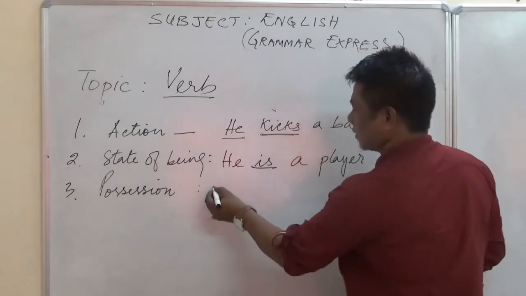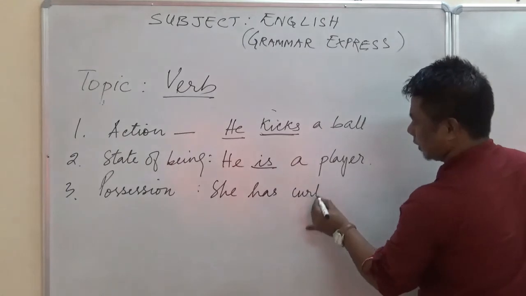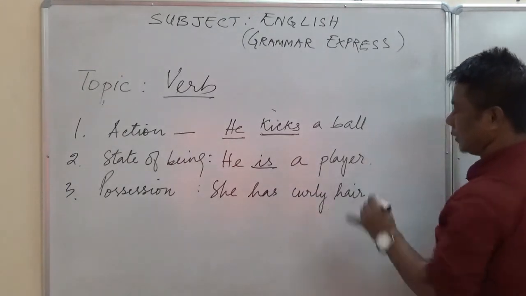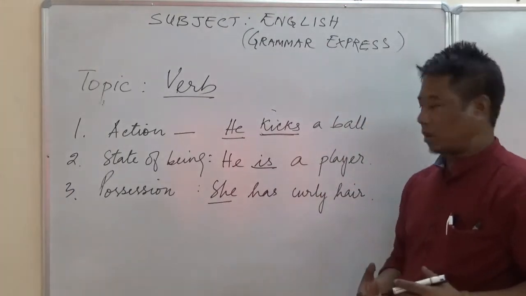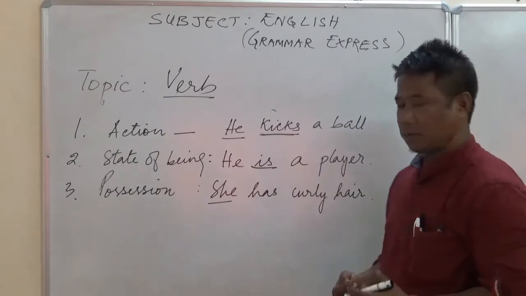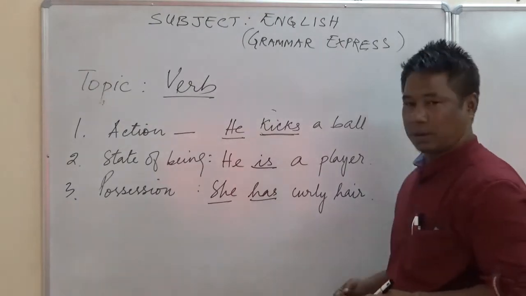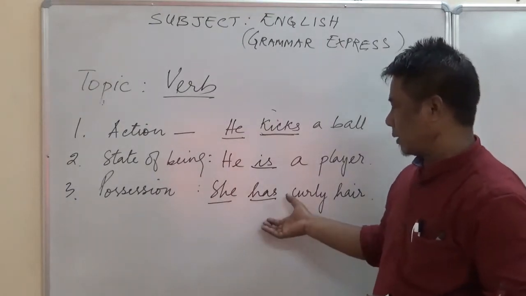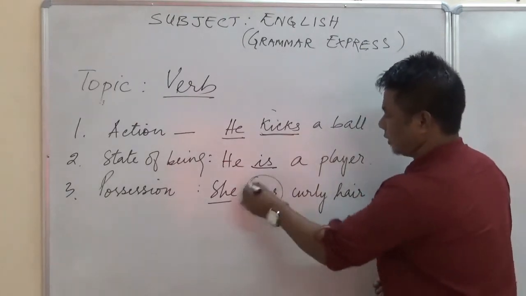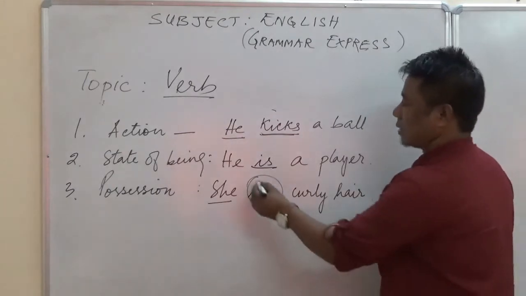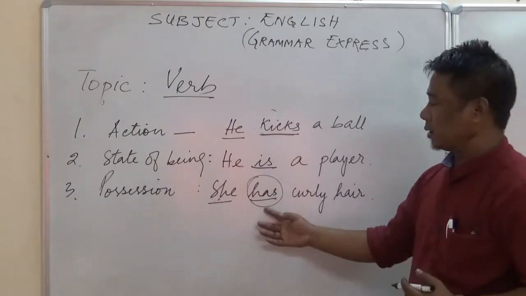Next, position. Now here she has curly hair. In this sentence, as you can see here, the subject, she, does not act here, she does not do any action here. The verb here does not tell us about the action, it tells us about the position of the subject.